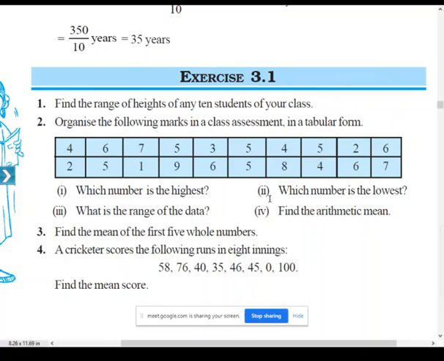The first question is which number is the highest? Most of you have written the correct answers. The number which is highest is 9. And the second one is which number is the lowest?